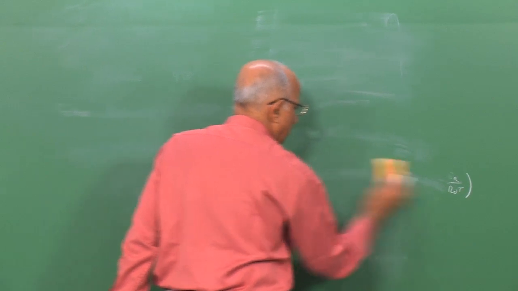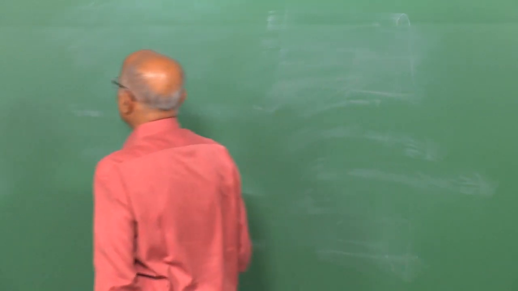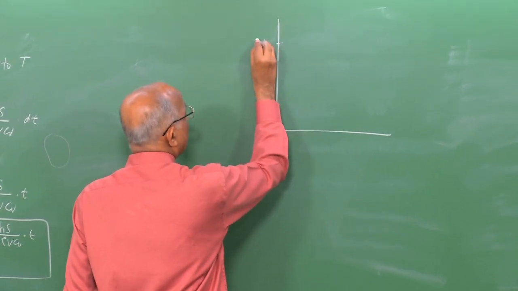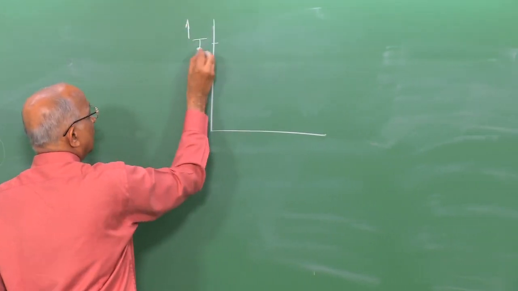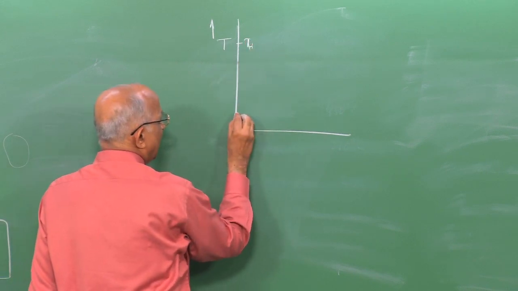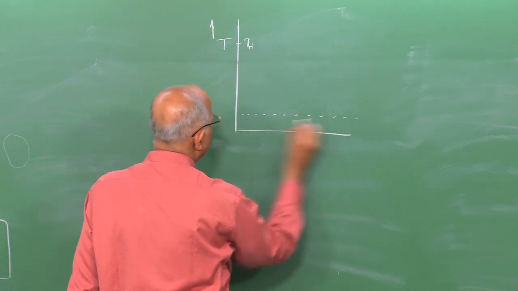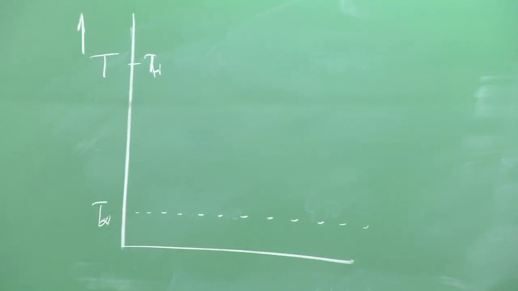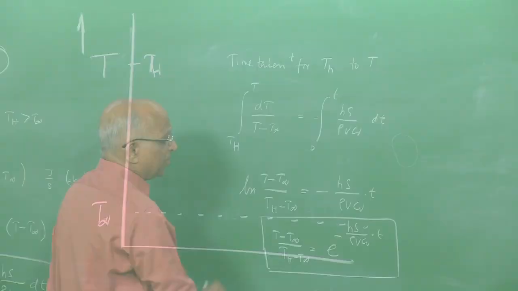We plot that value. The initial temperature was the hot temperature, this is my temperature axis, and the initial value is T h over here. The ambient temperature is T ambient. What does this expression tell us?